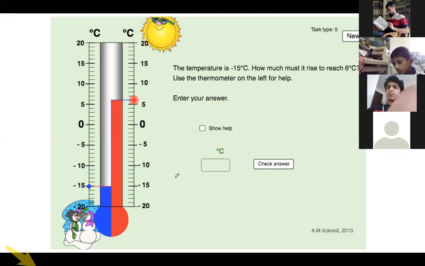It's 21 degrees Celsius. Here it is written degree Celsius, so you have to write just 21. So this temperature question is very common in integers. You should know how much drop and rise is there. So we'll do some more questions.